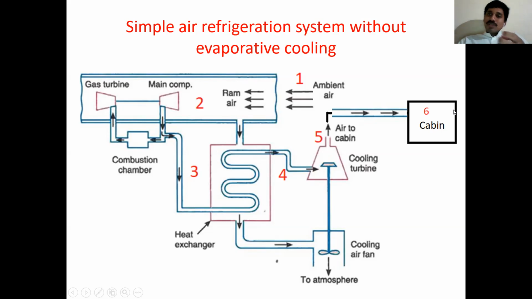The air absorbs some amount of heat when it reaches the cabin. So these are processes 1-2, 2-3, 3-4, 4-5, 5-6.